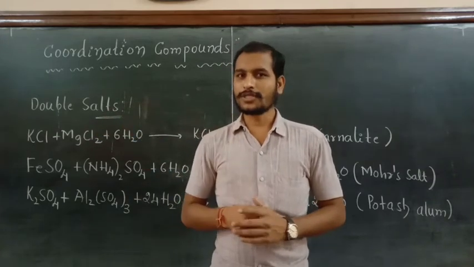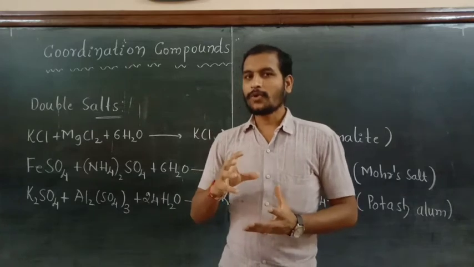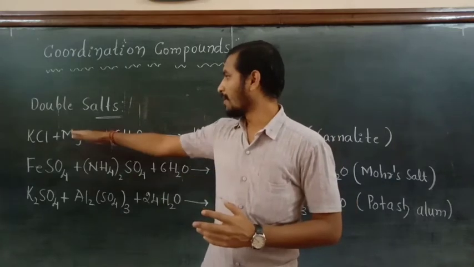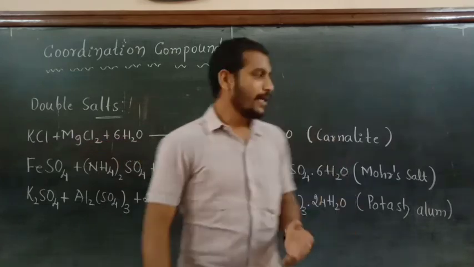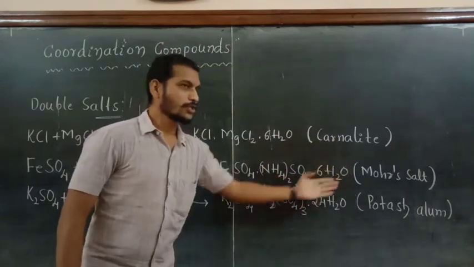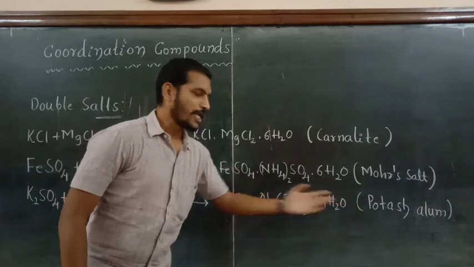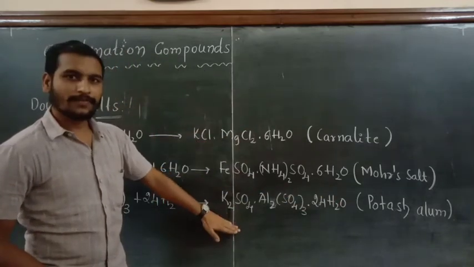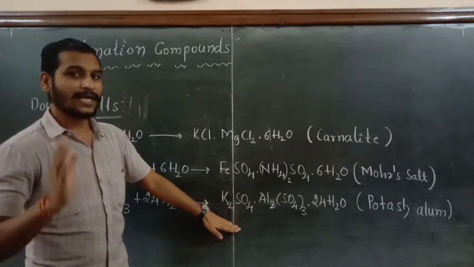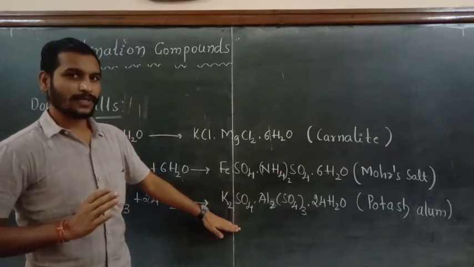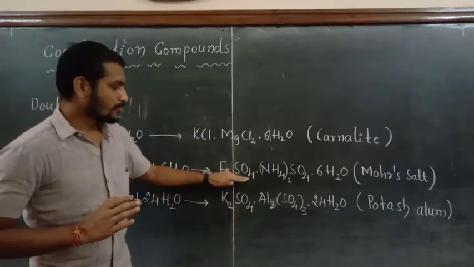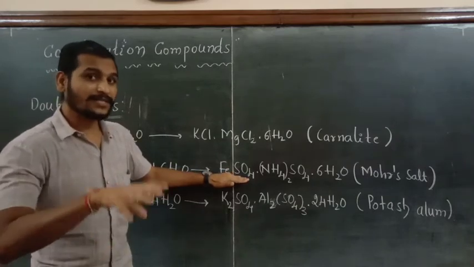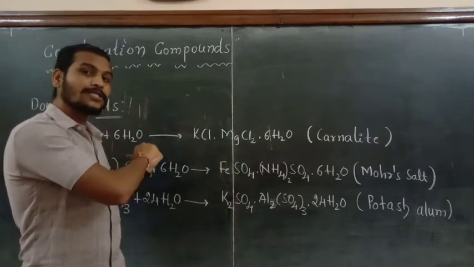Examples of double salts are carnallite, Mohr's salt, and potash alum. These compounds behave in the same manner as the parent solutions behave.